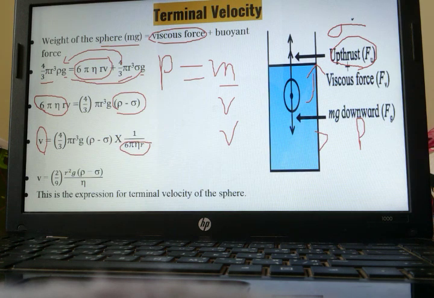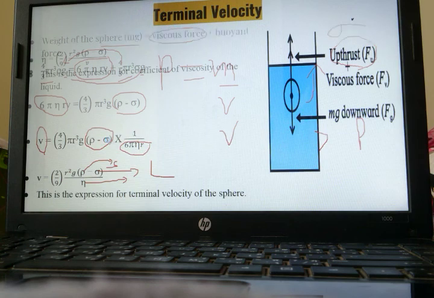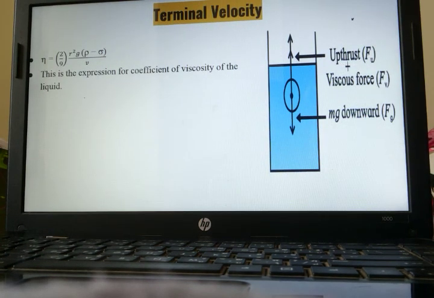After cancelling out all of this, we will be left with v is equal to 2 upon 9 r square g, rho minus rho n, where n is the coefficient of viscosity. ये क्या है, density of solid, and this is the density of liquid. Okay, this has been taken because density of solid is much greater than the density of liquid. This formula can be written in this form as well.